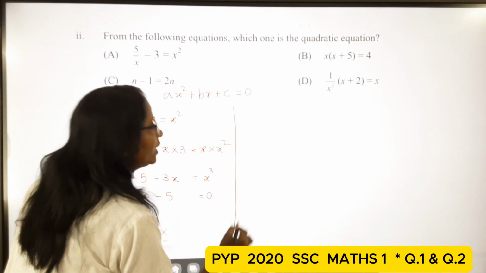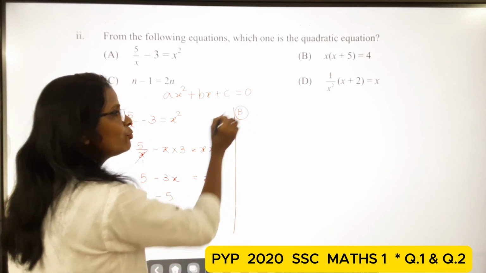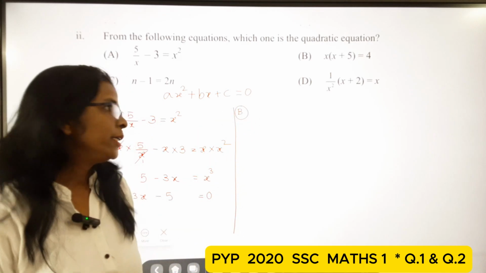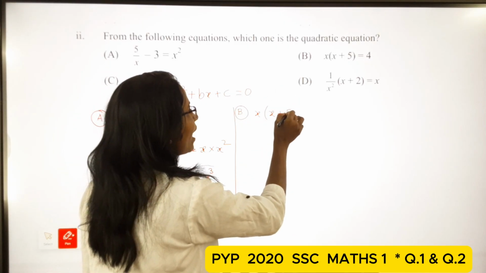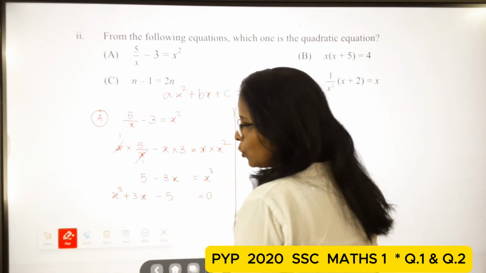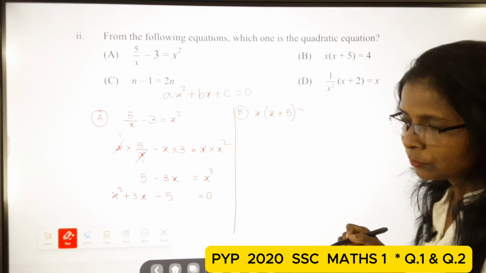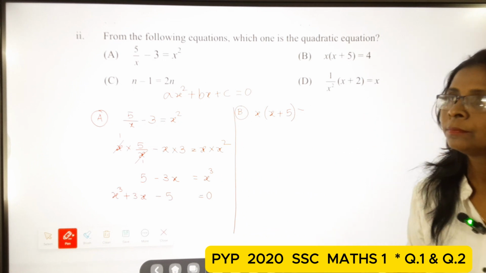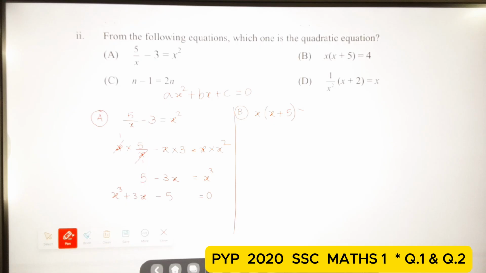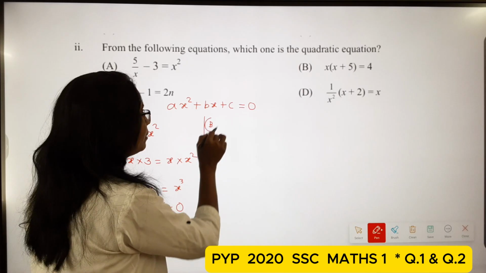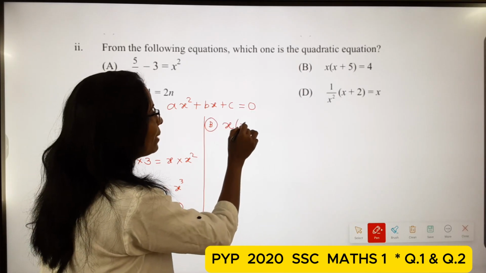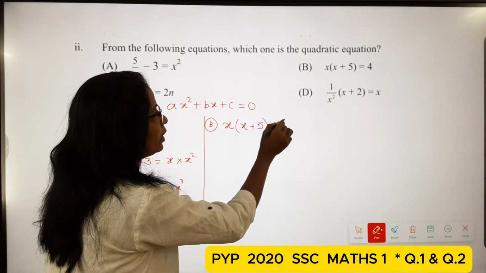Now check the next option, B. The B option is x multiply x plus 5 is equal to 4.